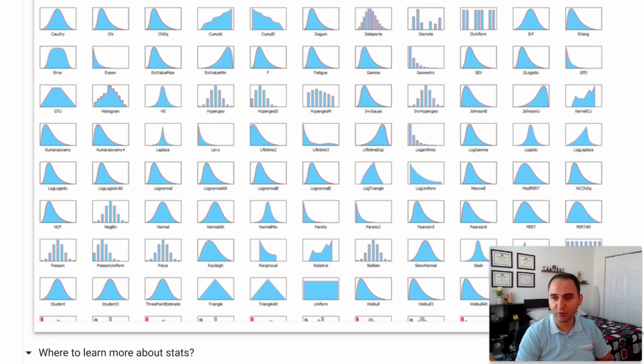Or you're perhaps familiar with the uniform distribution. Let's say you choose a number randomly from 1 to 10. 1.1 is equally likely as 1.2, and equally likely as 3.05, and so on.